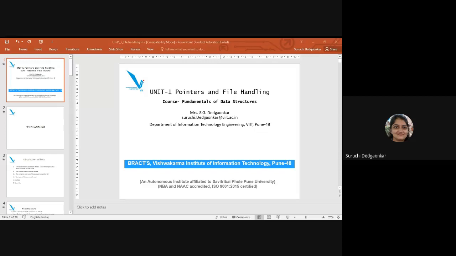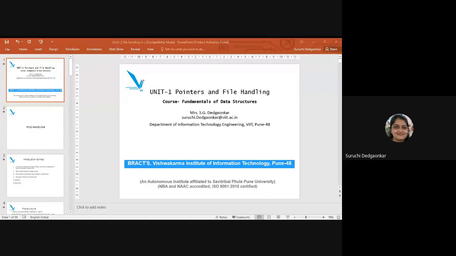Text, we can assume text as also data, or it can be a program file where our program is nothing but our data. Okay. So the use of file is to store something permanently, store the data, store the text, etc. permanently. And why is it required? Why is it required to store the data permanently?